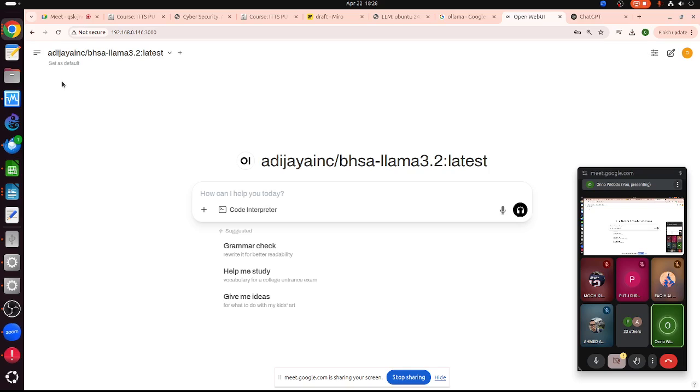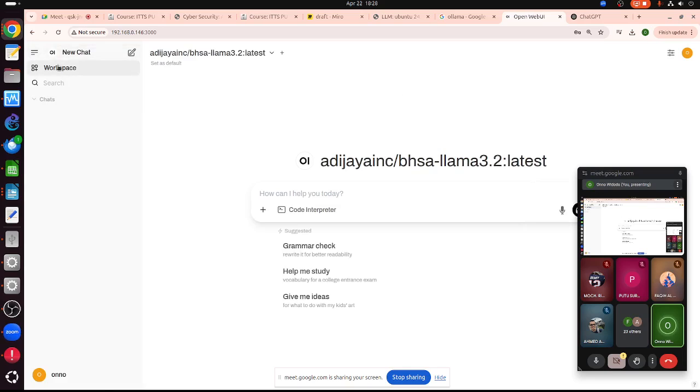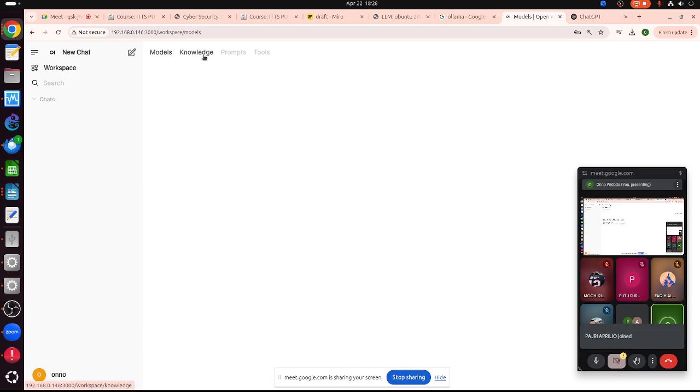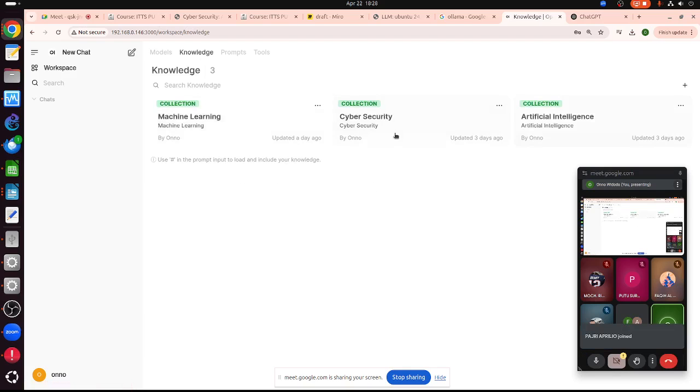And then the most important thing is this one. There is a workspace here. If we click workspace, I can click knowledge. So I have several knowledge collections installed in the system. This is the main difference between Ollama, like a local ChatGPT, and the online one. With the online one, we need to upload the file every time we send a query prompt. With this one, we can upload the knowledge.